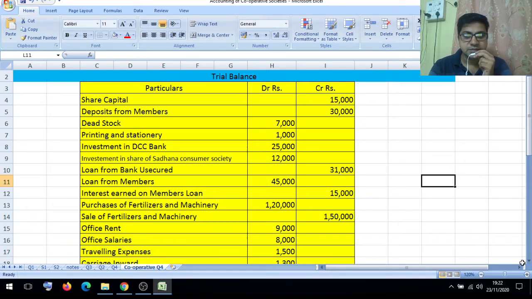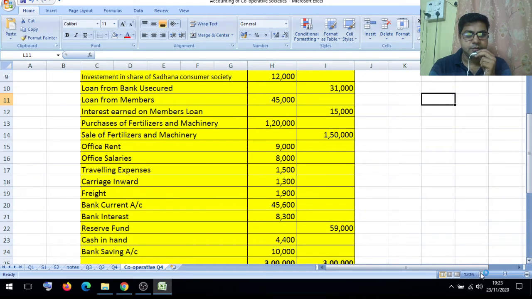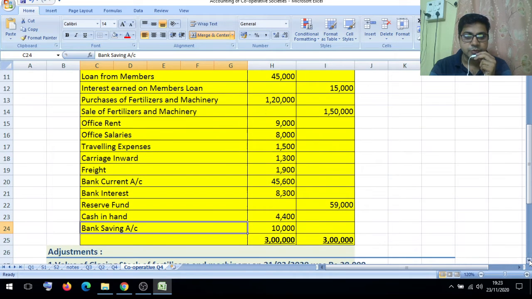Traveling expenses 1,500, carriage inward 1,300, freight 1,900, bank current account 45,600, bank interest 8,300, reserve fund 59,000, cash in hand 4,400, bank savings account 14,000. Total of both sides is 3 lakhs.